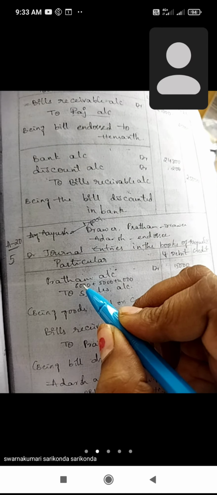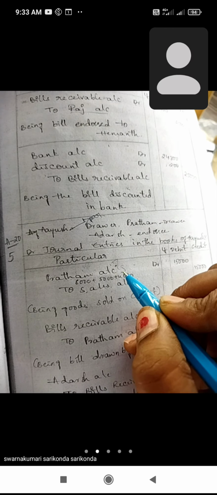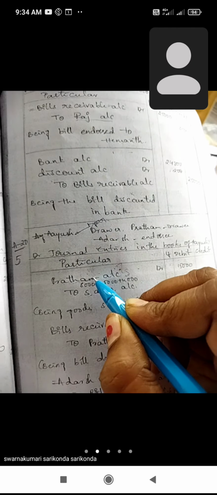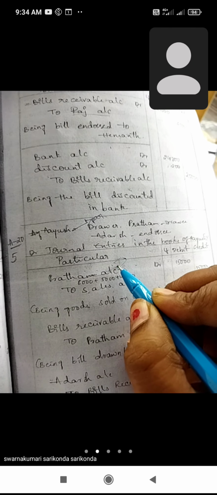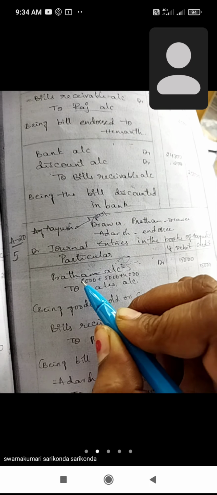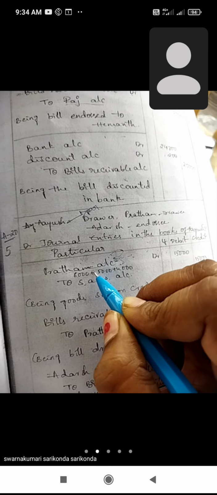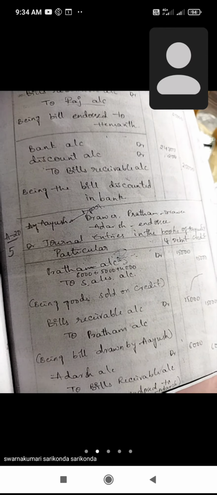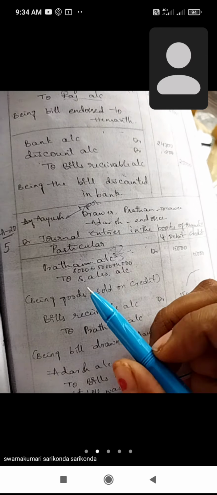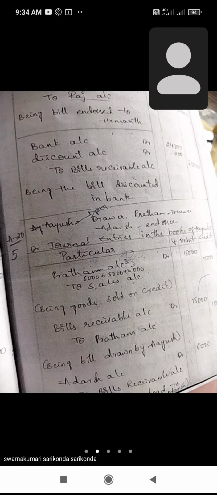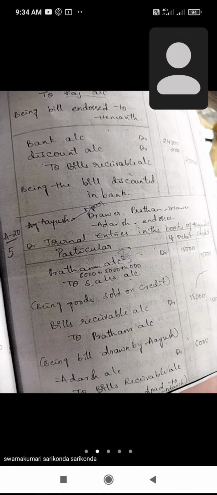This transaction can be understood with the golden rules. Pratham is a personal account; the rule is debit the receiver, credit the giver. Pratham is the receiver because he purchases the goods, nothing but receiving the goods. And sales is nothing but the goods going out. Sales is a real account.